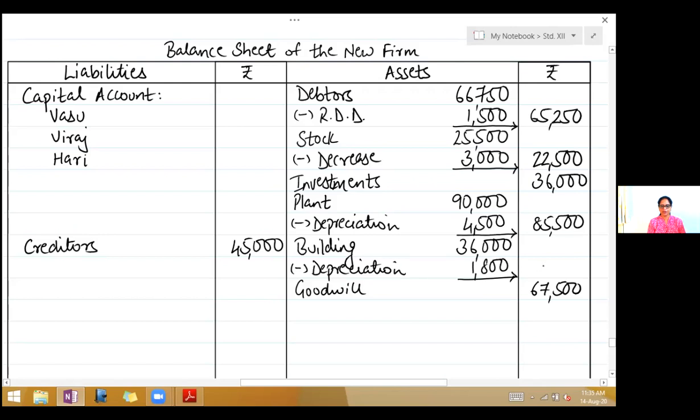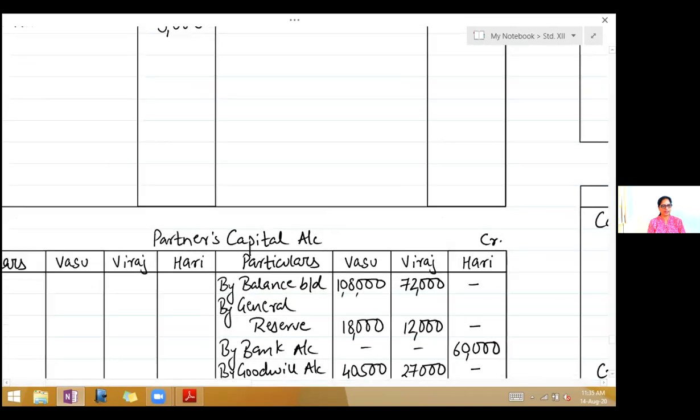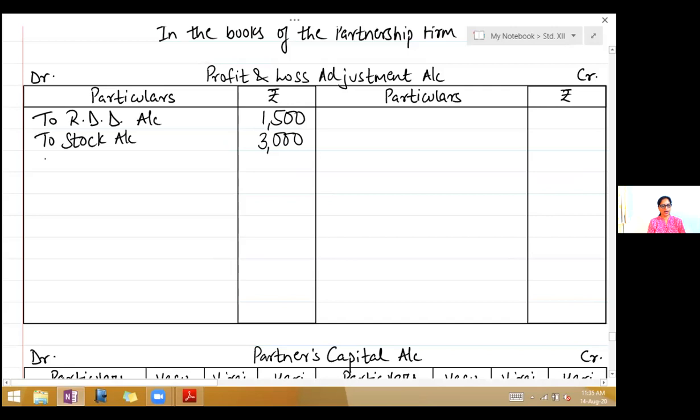Deduct, 34,200. Again, both the assets decrease in value. So second effect, debit profit and loss adjustment account, right, to plant account 4,500, to building account 1,800. So we have finished with the problem with all the adjustments.